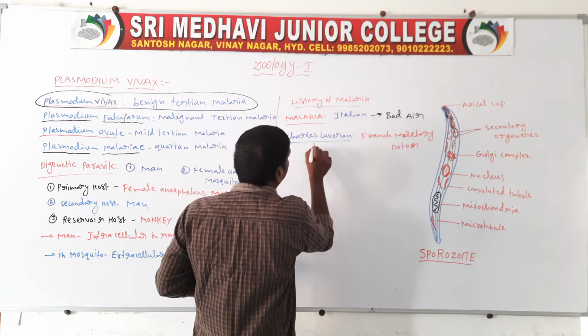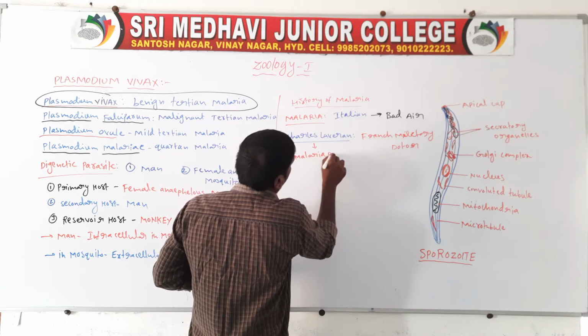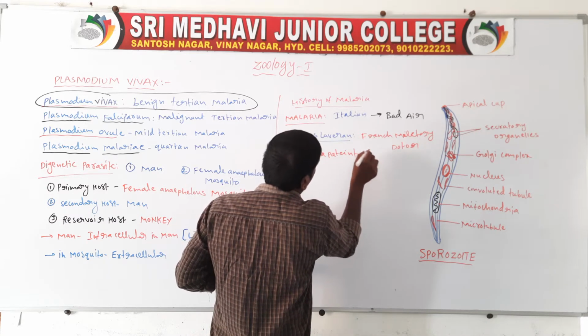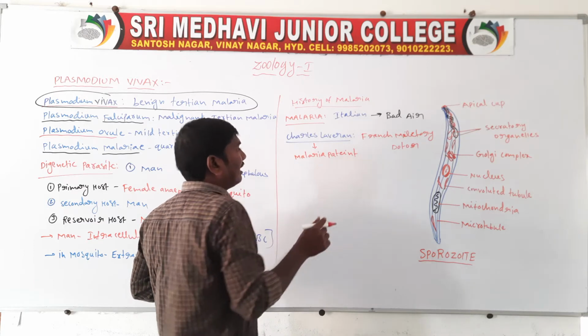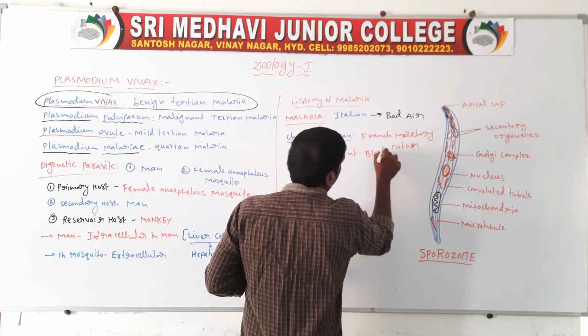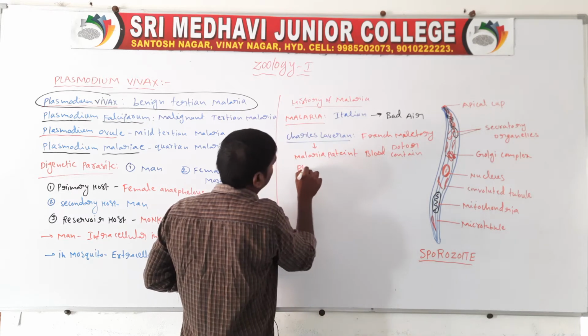He identified that the malaria patient's blood contains Plasmodium vivax.